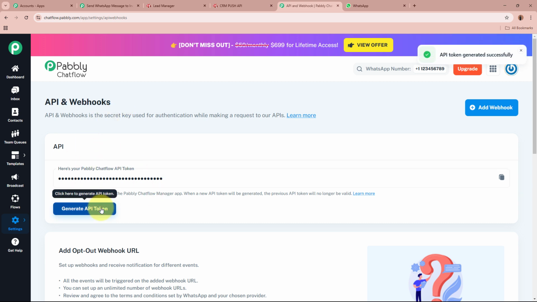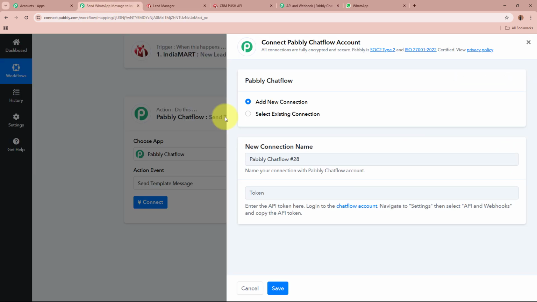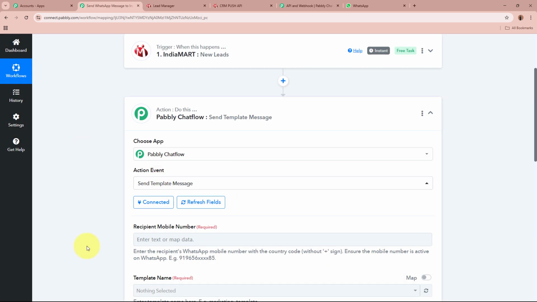I'm going to generate the API token right here. It says API token generated. I'm going to copy this token from here and then paste this token in this field right over here, and then click on this save button. So as you can see, Pabbly Chatflow has now been connected to Pabbly Connect.